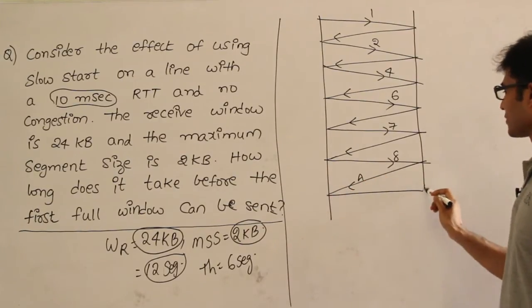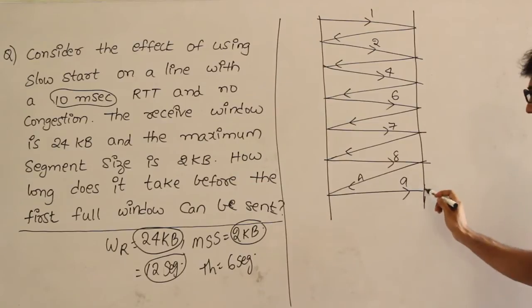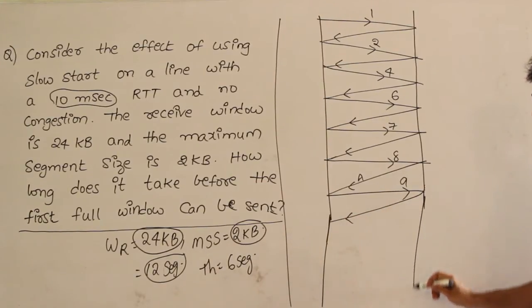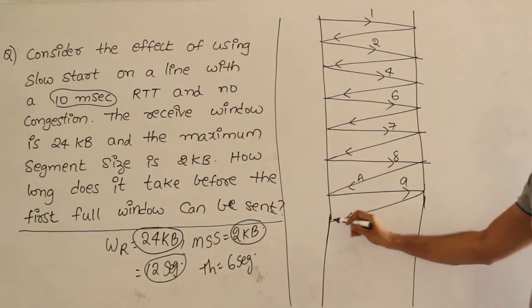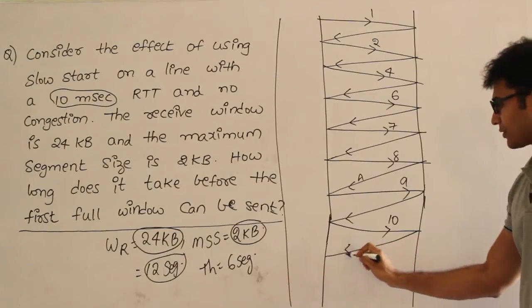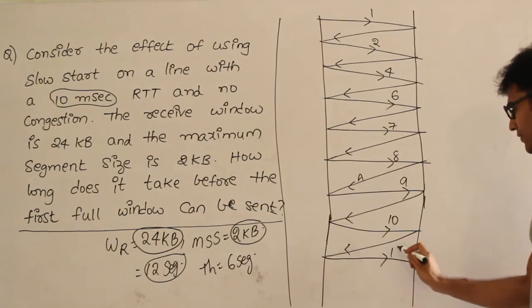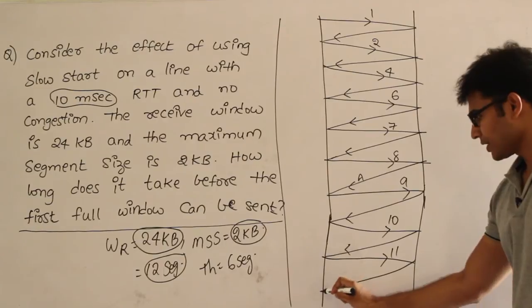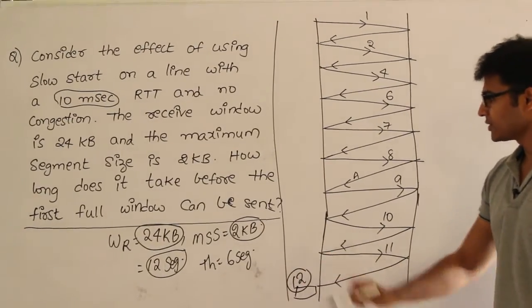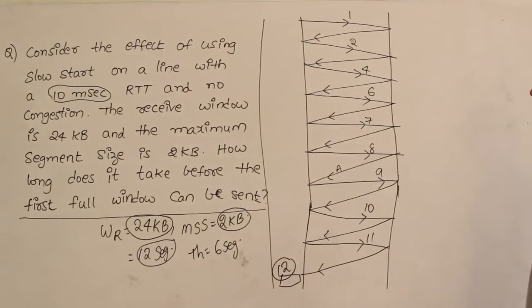acknowledgement, 9. Like this we have to go till 12. Okay, so writing like this is really not a good idea. 10, get the acknowledgement, 11, get the acknowledgement. At this point the sender window size will be full, which means 12 segments. 12 segments is nothing but 24 KB.